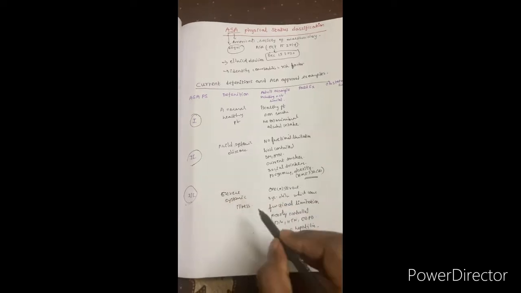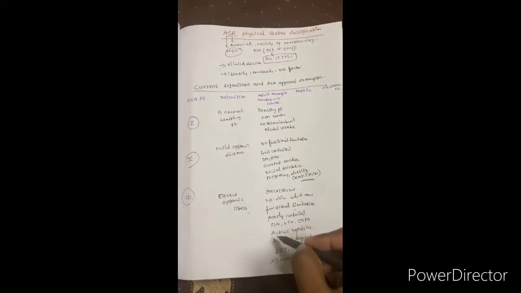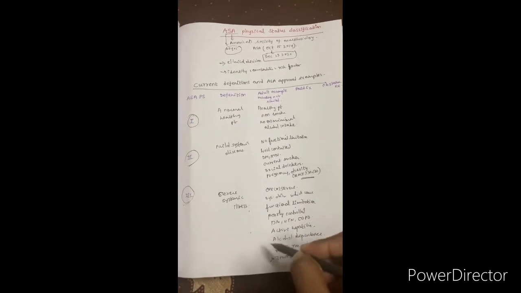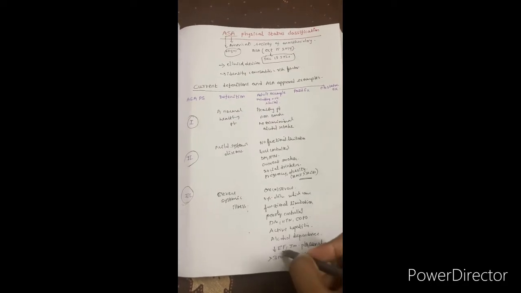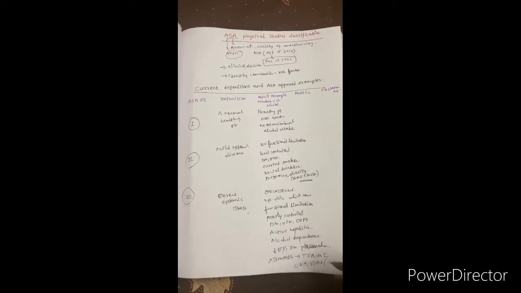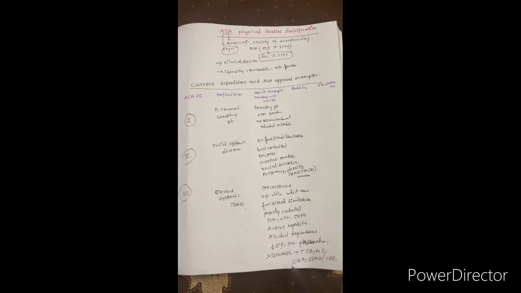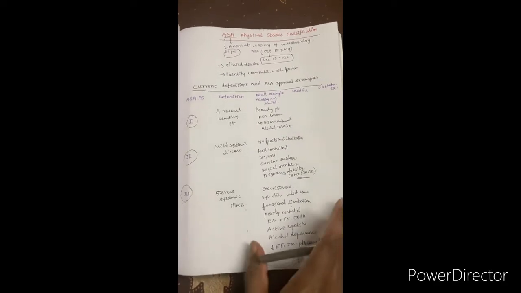Here the patient has severe systemic illness with functional limitation, and the comorbidities are not properly controlled. Poorly controlled comorbidities, active hepatitis, alcohol dependence, other cardiac conditions with reduced ejection fraction, an implantable pacemaker in situ, and more than 3 months history of TIA, MI, CVA, stent, or CAD. Then that patient will come under ASA 3.